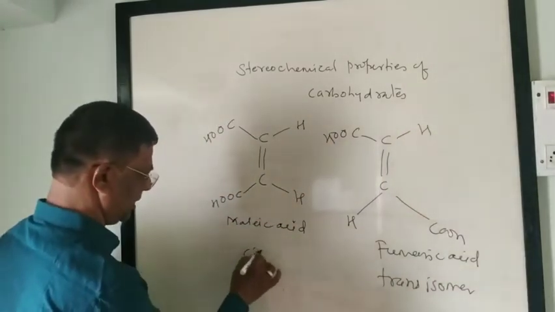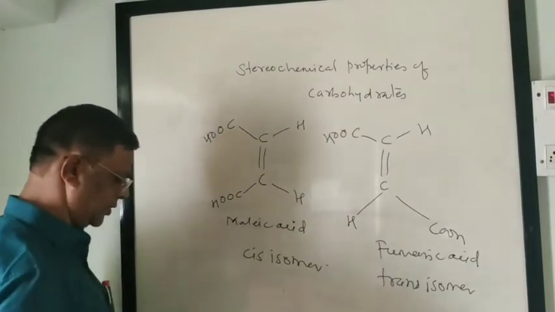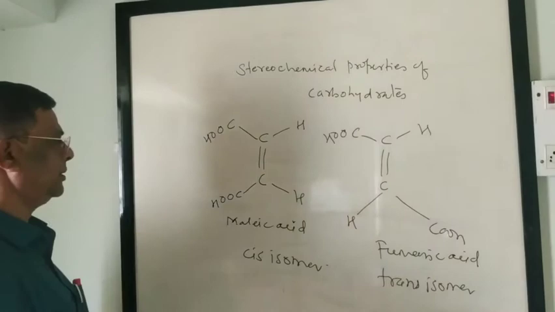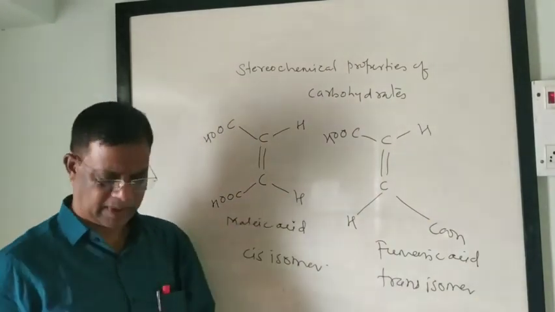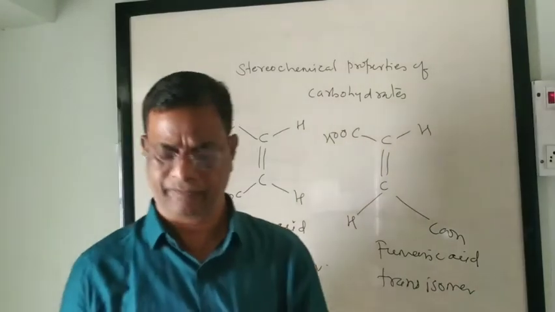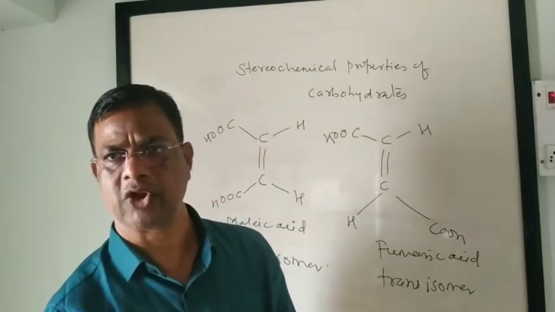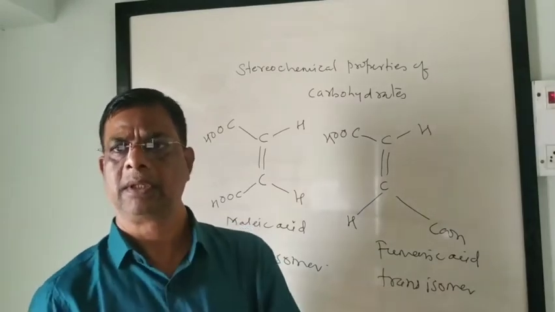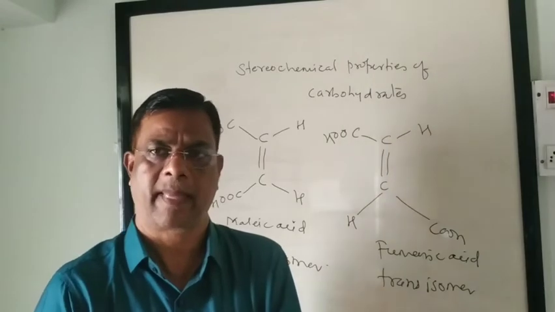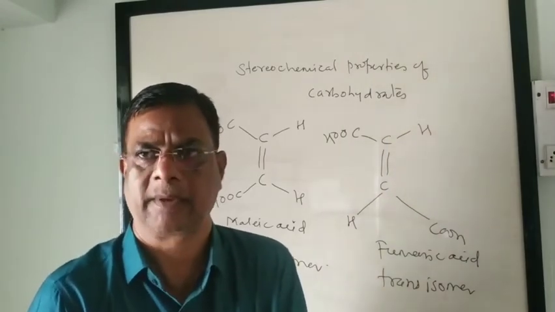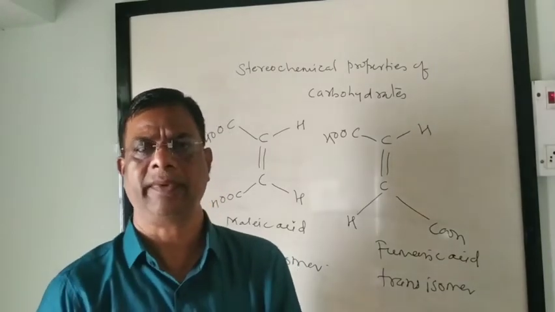And this is the cis isomer, because functional groups lie on the same side. Here in this case, functional groups lie on the opposite side. So this is a good example of geometrical isomerism. These two compounds are stereoisomers but are non-enantiomers because they are not mirror images of each other.